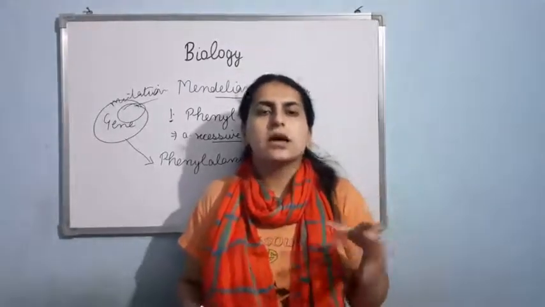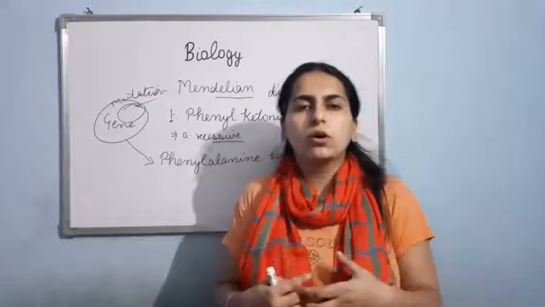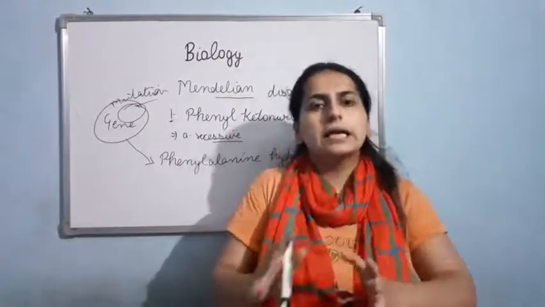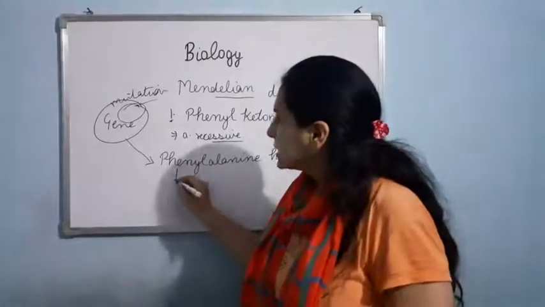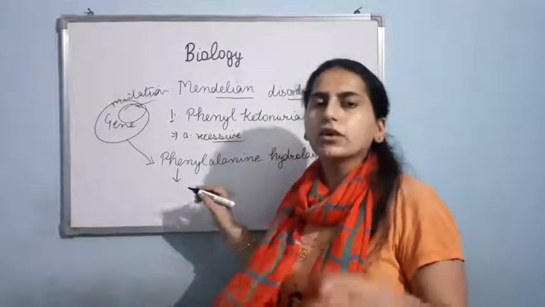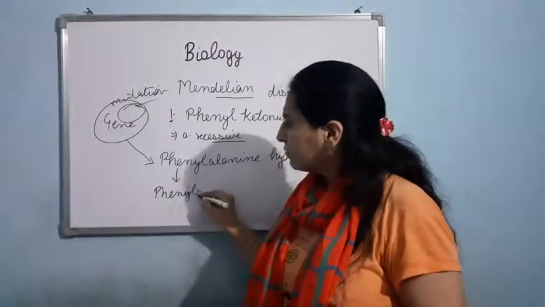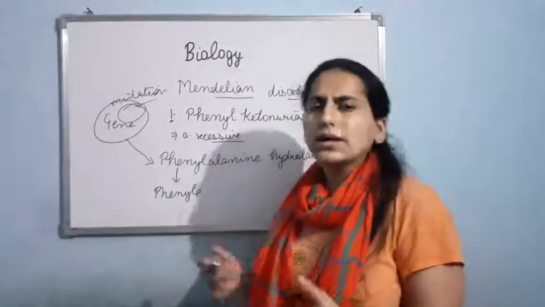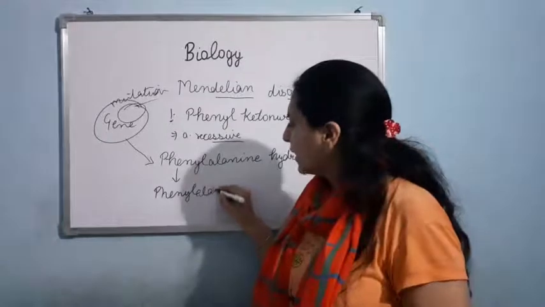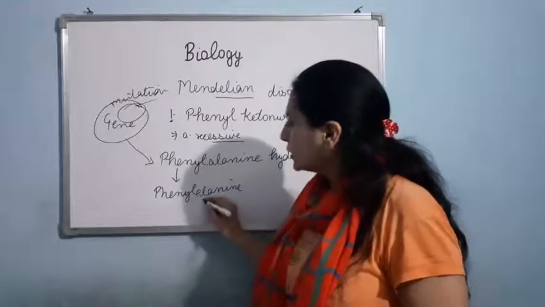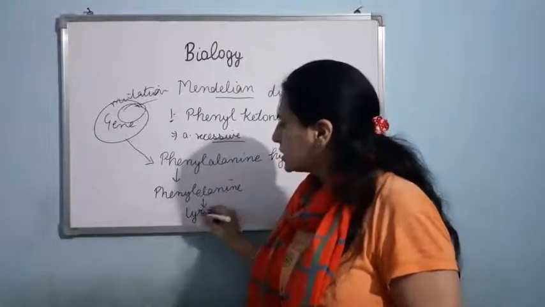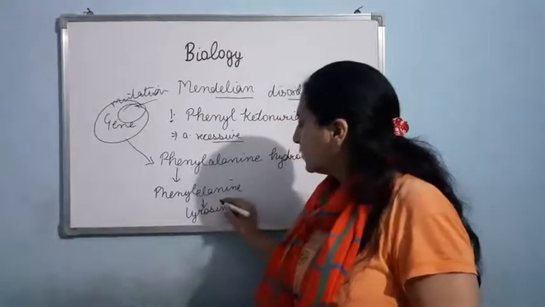Basically, this enzyme is responsible for the conversion of phenylalanine into tyrosine. Phenylalanine is an amino acid, and it converts phenylalanine into tyrosine, which is another amino acid.